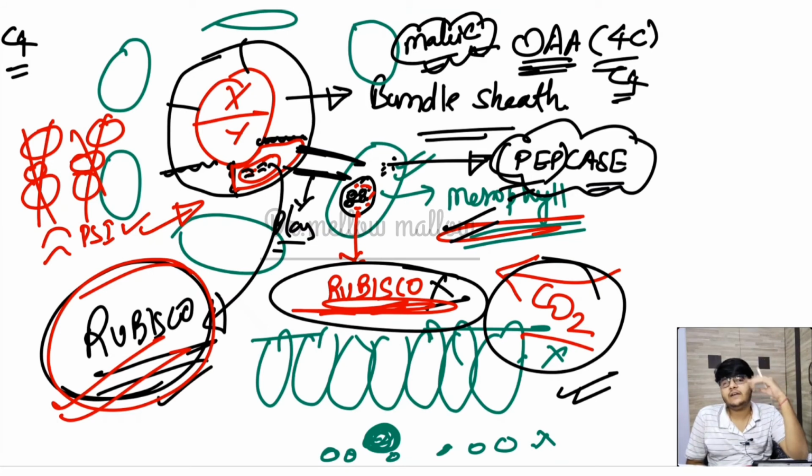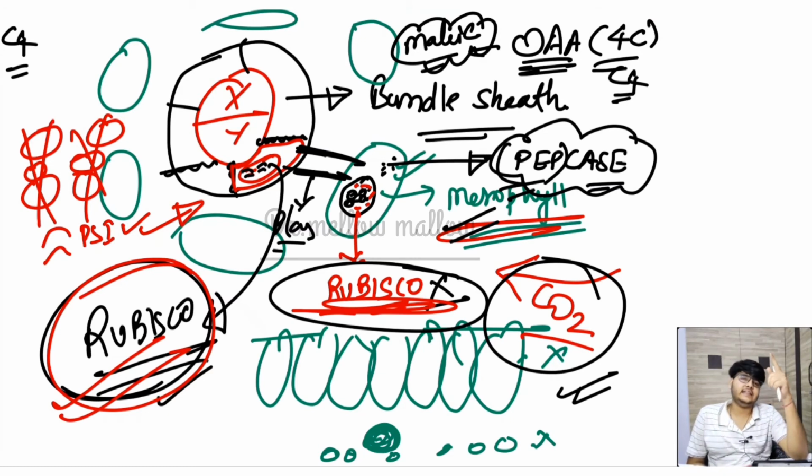So in high light intensity, malic acid will be formed in very high amounts. That malic acid must be transported to the bundle sheath cells, so malic acid has very high permeability.